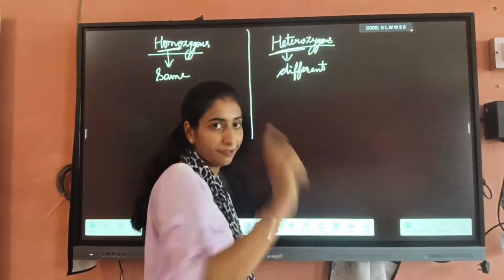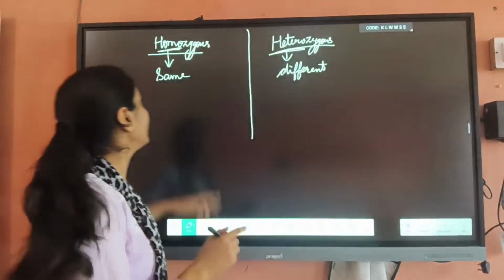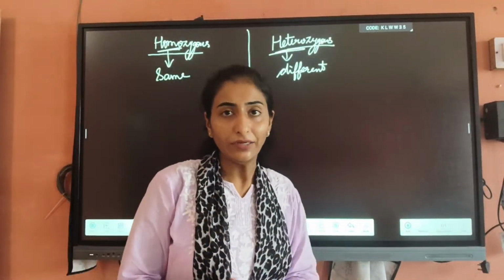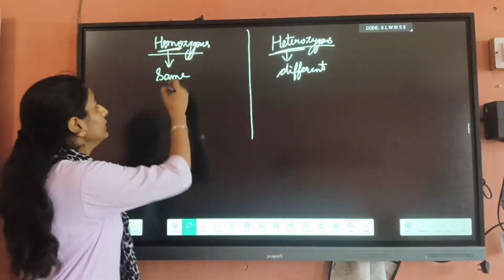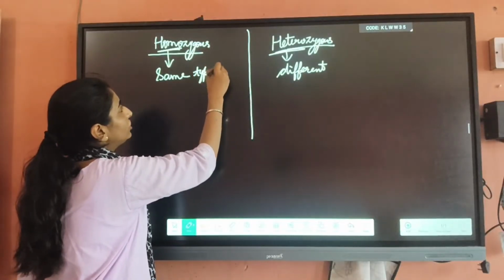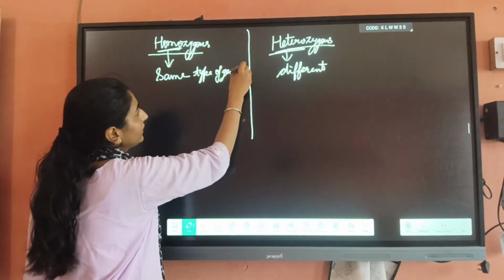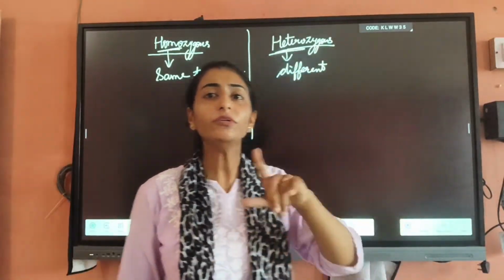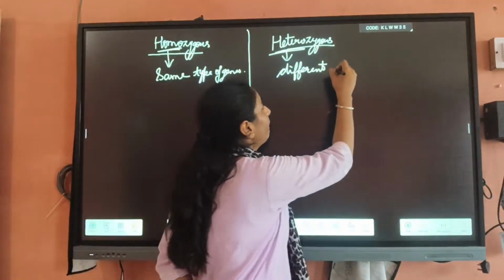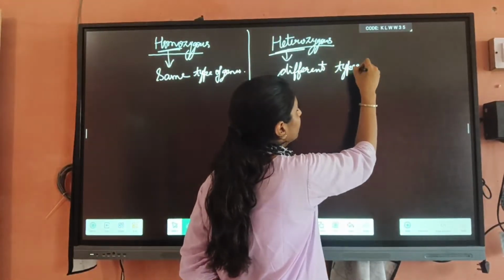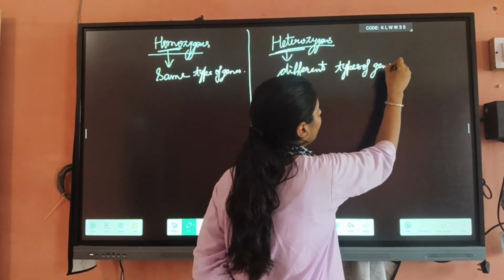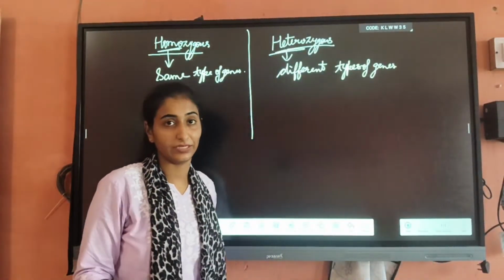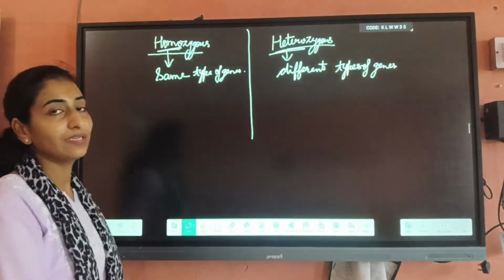So what is homozygous and heterozygous? Homozygous is that condition which has the same type of genes. Heterozygous means having different types of genes, which are present in alleles, which are a pair of contrasting characters. That is known as homozygous and heterozygous.